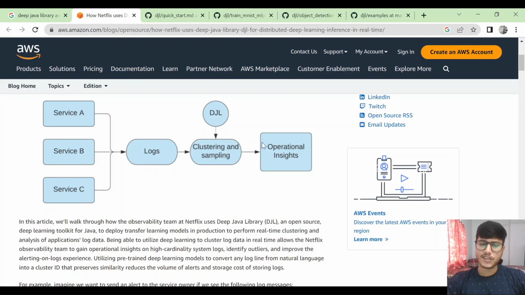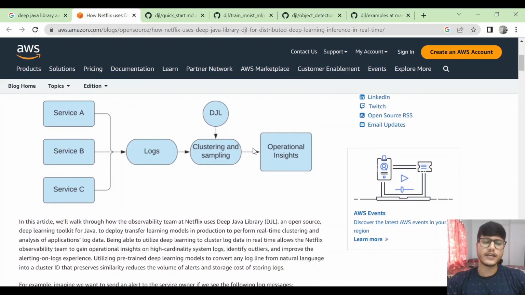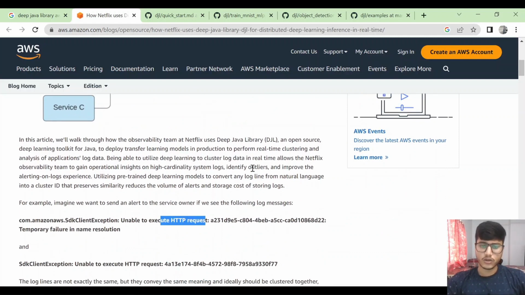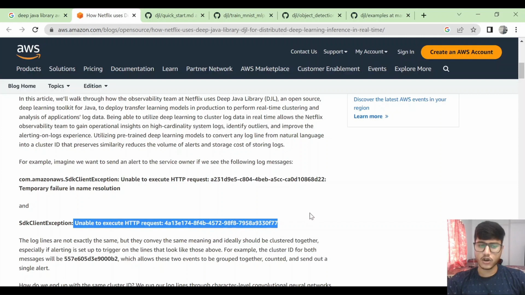In this way, logs are analyzed properly at Netflix. This is how they make use of this library. I think the same example is given here in this blog. The error "unable to execute HTTP request" was there in the logs two times.